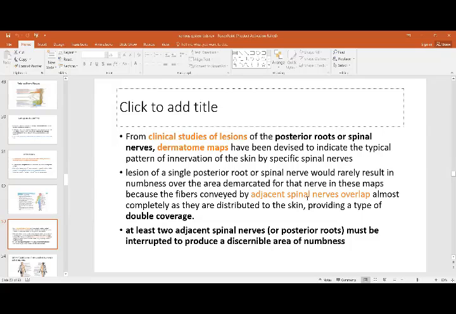So adjacent spinal nerves overlap, providing a type of double coverage. That is the benefit in the dermatome. At least two adjacent spinal nerves have to be interrupted to produce a discernible area of numbness.